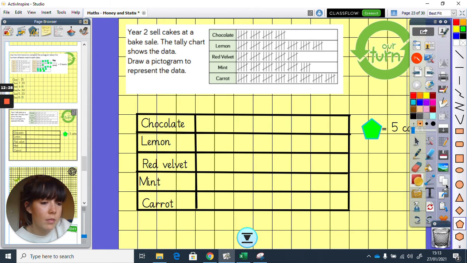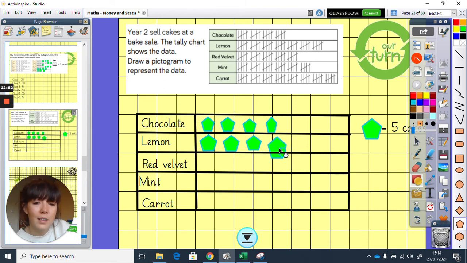So we count up the chocolate first. 5, 10, 15, 20. Okay, so we're going to go 5, 10, 15, 20, because one of them equals 5, remember. That's gone a bit funny, hasn't it? Lemon, 5, 10, 15, 20, 25, 30, 35.